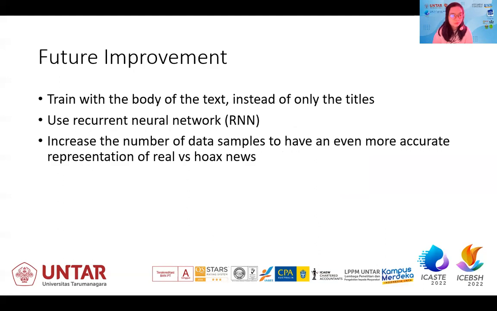As for future improvement, we hope to train the models with the body of text also, instead of only using the titles.